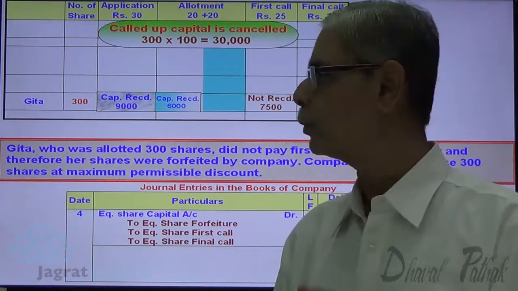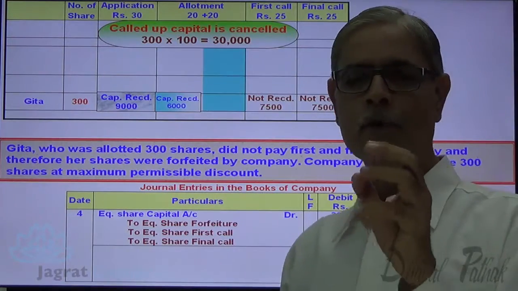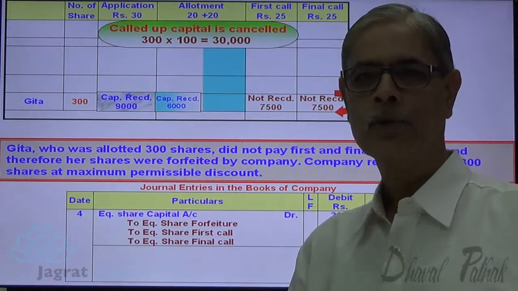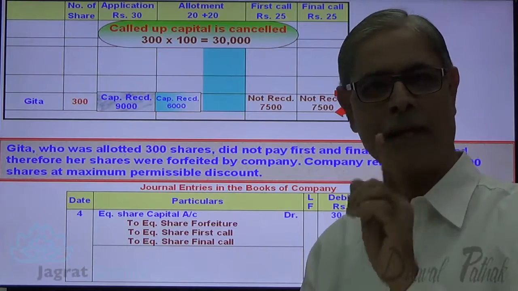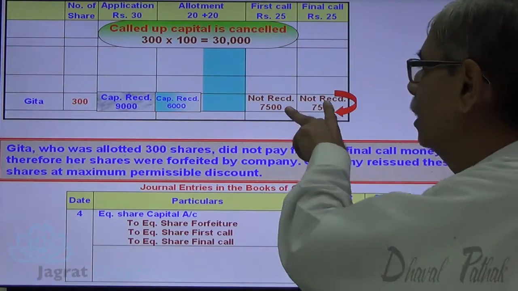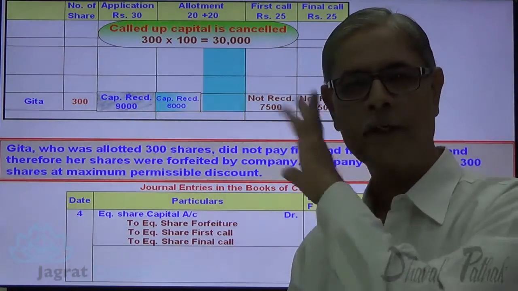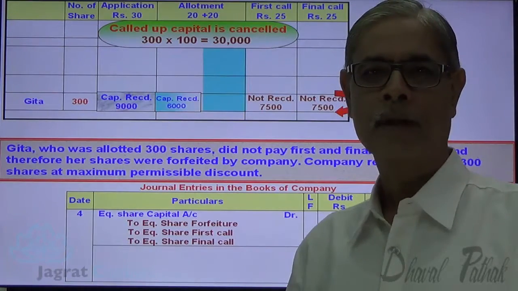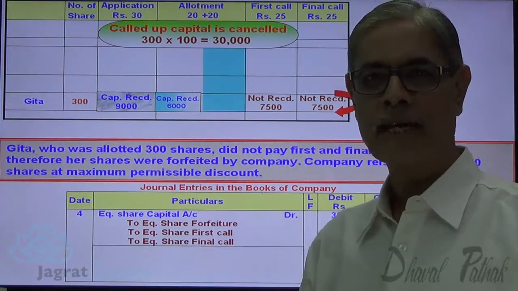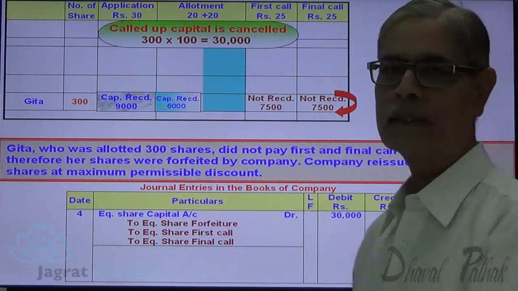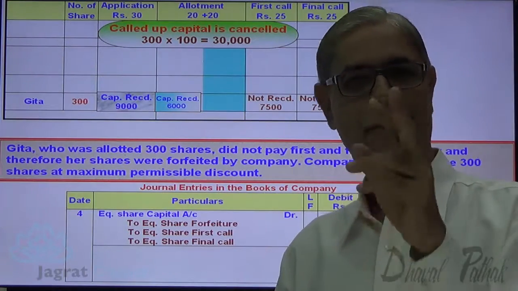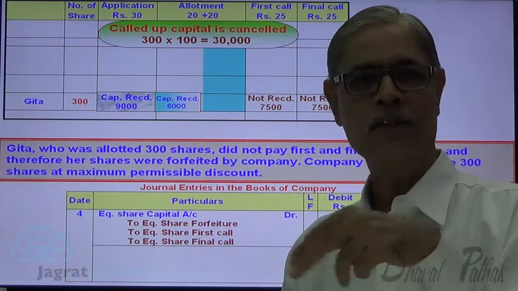The other way to explain, whenever you want to give a maximum discount, you must recover at the time of reissue the amount originally not received. When the original allotment was done, your 7,500 plus 7,500 is the amount not received because of which the shares are forfeited.